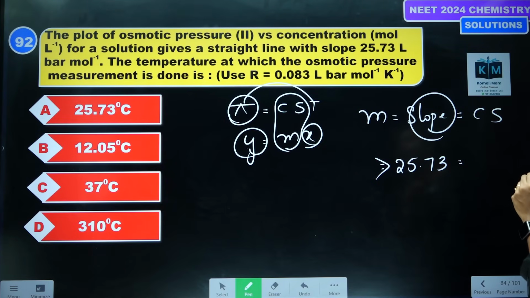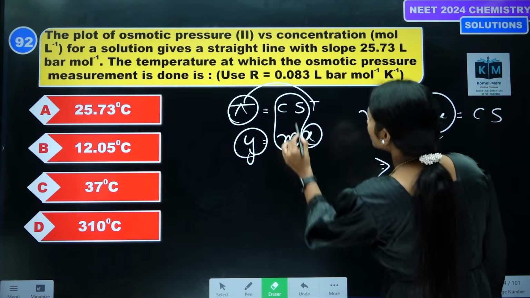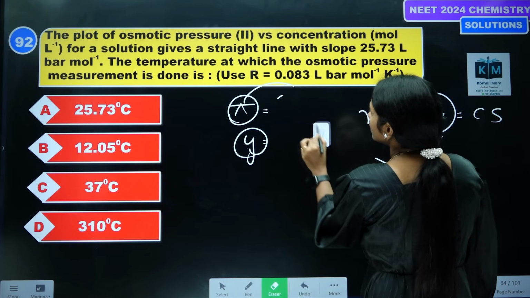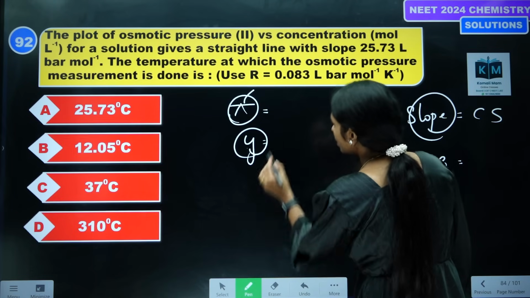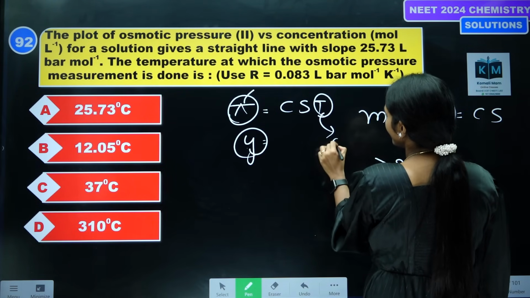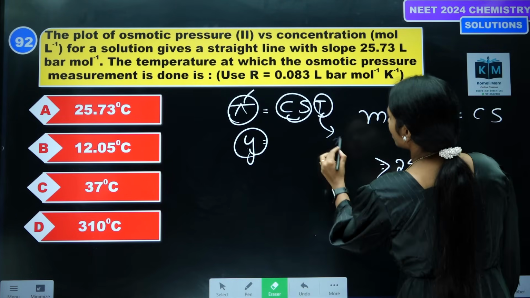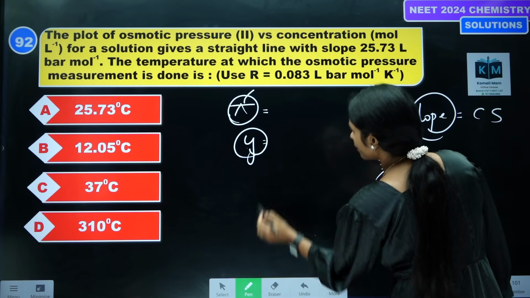Pi is equal to CST. Correct? What they were asking is the temperature at which this was measured. Once again we are drawing the graph between pi and concentration.